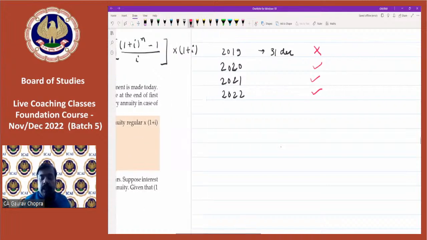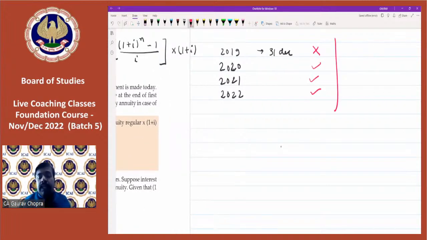If I invest in the beginning of the year, let's say I'm investing on 1st January, then will I get interest for 2019? Yes, of course, because I'm invested for the whole year. So I will get interest for 19, 20, 21, as well as 22.